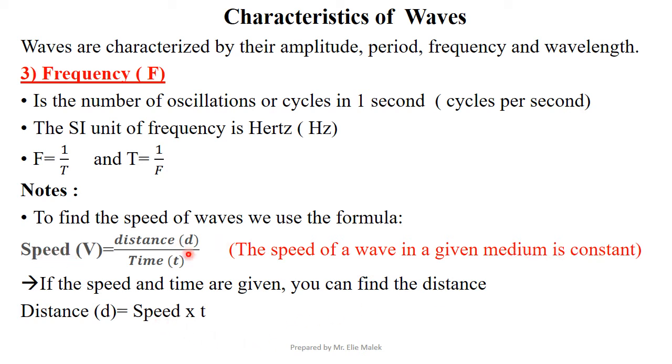Now, if the speed and the time are given, you can find the distance by multiplying speed by time. So distance equals speed times time. The SI unit of distance is meter. The SI unit of time is seconds. So the SI unit of speed is meter per second.